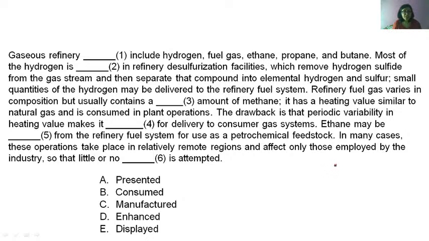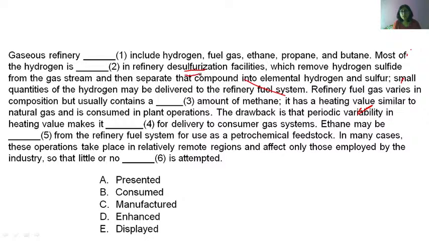Okay, option A, presented. Okay, Mohit says consumed. Bala also says consumed. Okay, let's see. Most of the hydrogen is dash in refinery desulfurization process which remove hydrogen sulfide from the gas stream. So here if you see, hydrogen is being used in this process, right?